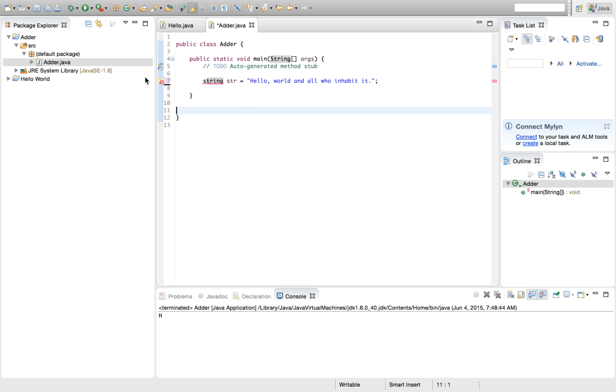But if we do that with string, we get an error. And don't worry about exactly why that happens. Just for now, you just got to know string has a big S. Anytime we want to make a string, we have to make it with a big S. If you make it with a little s, Eclipse is going to get mad at you. And you do not want Eclipse mad at you.